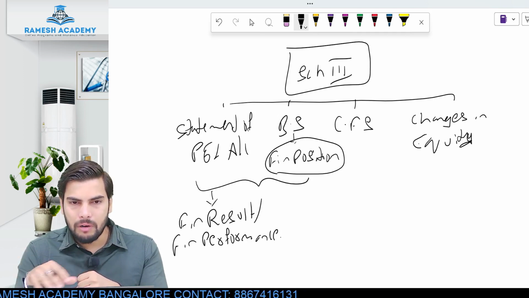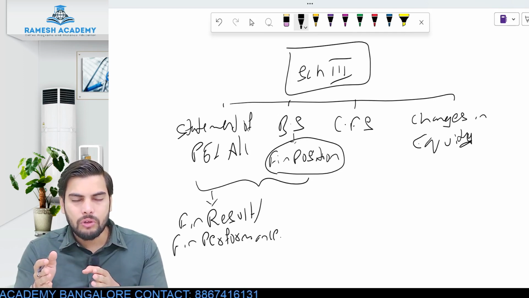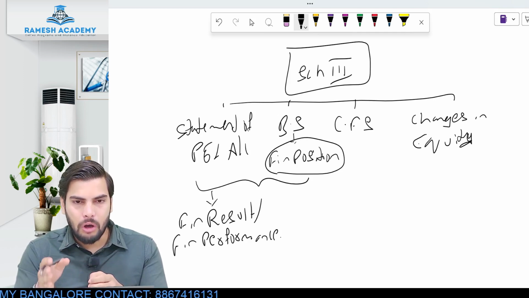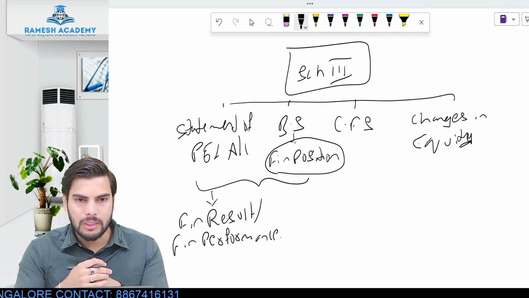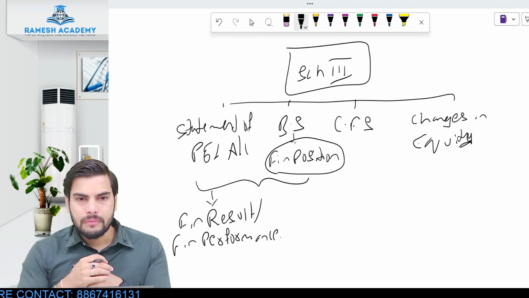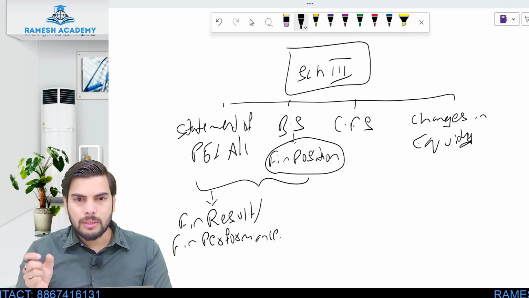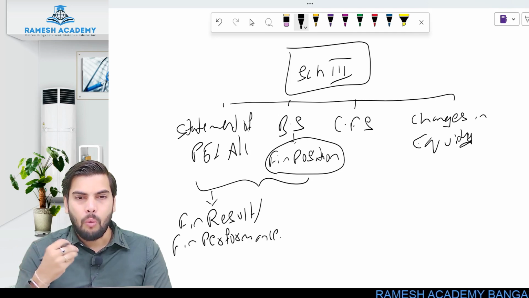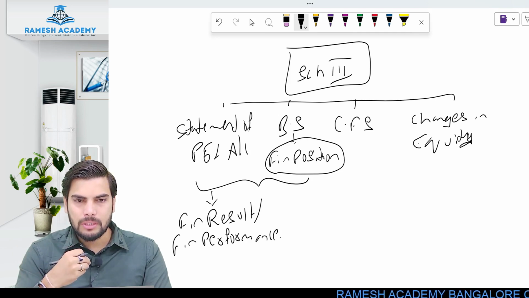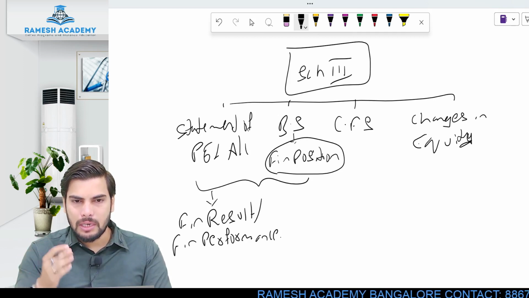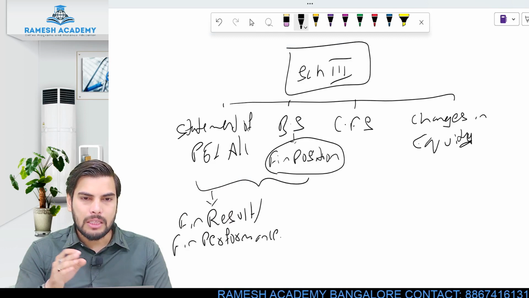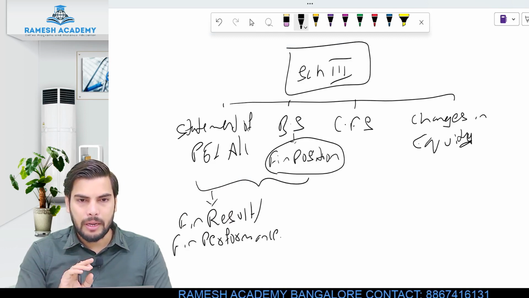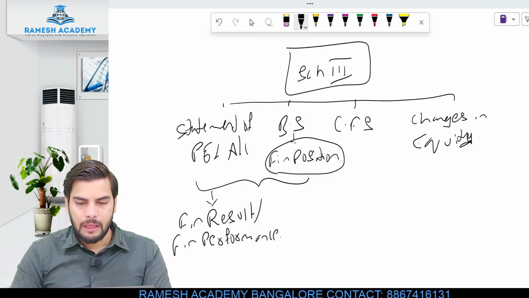So balance sheet will never give you the picture about the whole year. It will just give you the values of assets and the liabilities on the closure of financial year, that is on 31st March. Is this clear? So never get confused between these two terms. Financial result is just to determine whether the business is making profit or loss. Financial position is with respect to determining what exactly is the value of assets which is owned by the business organization and what exactly is the value of liabilities. To determine financial result, I'll be preparing P&L account. To determine this particular financial position, we'll be preparing this balance sheet. As simple as that. Is this clear?